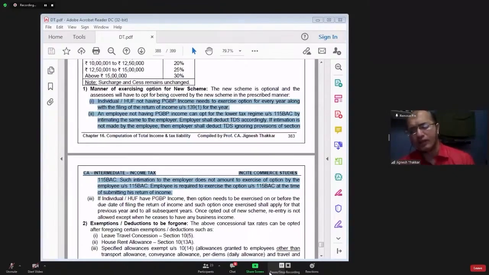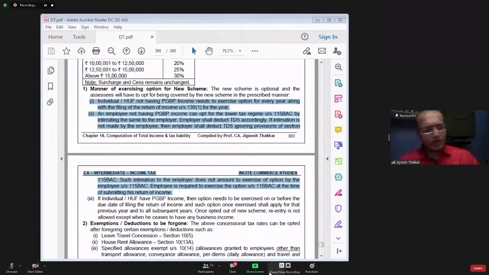Then what will happen? The employer will calculate the total income. The employer will not give him the benefit of exemption and deduction. Those exemptions and deductions which are required to be foregone, those benefits will be taken away. Total income will be calculated. Tax liability will be calculated by applying the slab rates given in section 115BAC.